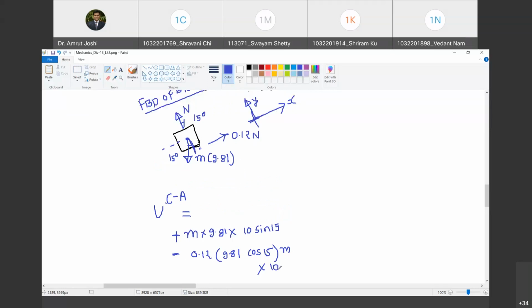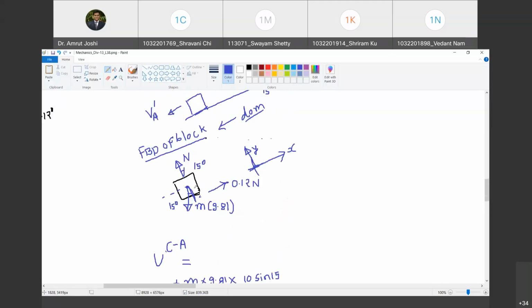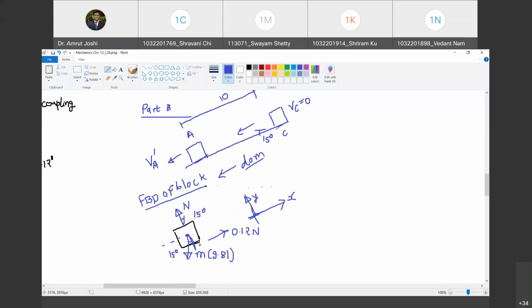Yes, sir. And this has to be equal to kinetic energy at A, that is half m VA dash square. Do you agree with me? Yes, sir. Minus kinetic energy at C. Kinetic energy at position number A minus kinetic energy at position number C, because the block is moving from C to A. Are you with me?